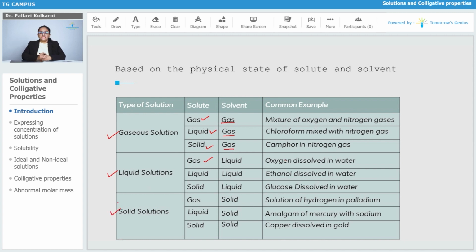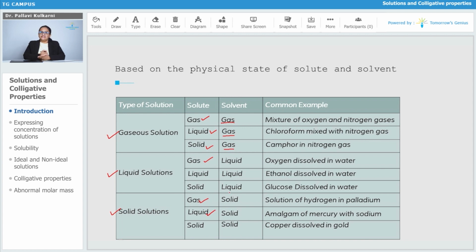And the third type of solution is the solid solutions. Obviously here the solvent will be in the solid state. The solute can be gaseous, liquid or solid. If it is gas, in this case the example is the solution of hydrogen in palladium. It is one of the catalysts used for the hydrogenation reaction of unsaturated hydrocarbons, like alkene or alkyne, which will be completely hydrogenated, that is reduced to the saturated alkanes. So hydrogen gas is adsorbed on the surface of palladium metal. This will be called gas in solid type of solution.